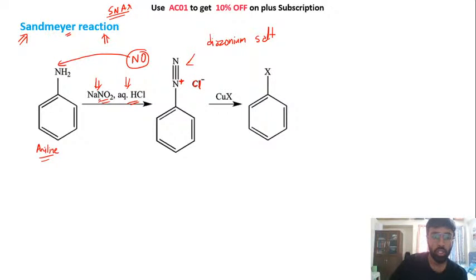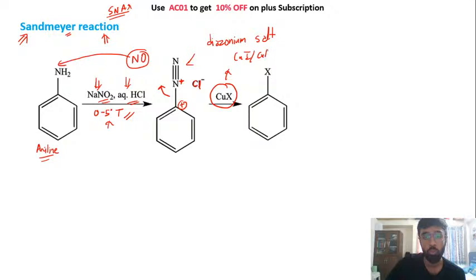One important thing about this reaction is this is done at a very low temperature, 0 to 5 degrees Celsius. Okay, because the thing is, जैसे आप temperature increase करोगे ना, this N2 has a very good tendency to leave. It will leave, creating a positive charge on this carbon. So अपन ना इसलिए क्या करते हैं, we try to keep the temperature at a very low. ठीक है, and once you add a CuX, this can be CuI, CuBr, CuCl. Generally this is not preferred for your fluorine, so we use different reagents for preparing your aromatic fluoride. So यहाँ पे you will be using these three to form this reaction.